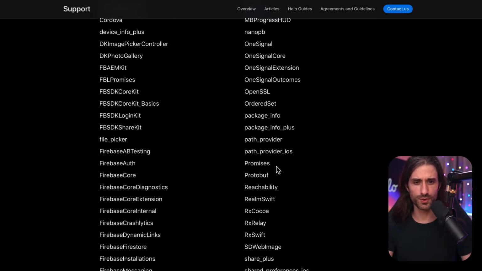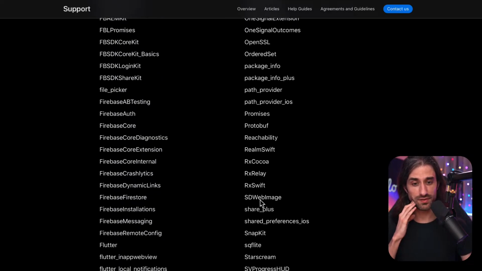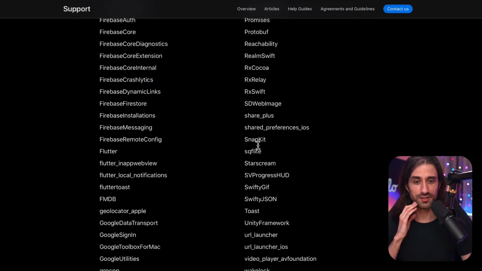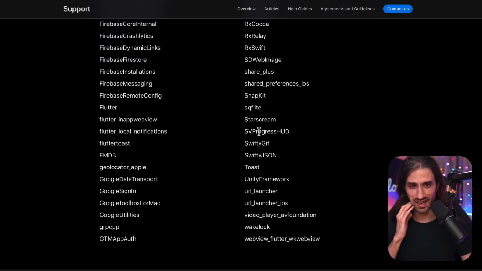We have Promises, but we don't have PromiseKit. We have Realm. We have Eric Swift. We'll check Eric Swift also. SnapKit, which is a way to do programmatic UI. So interesting to see that it's here. SwiftyJSON.